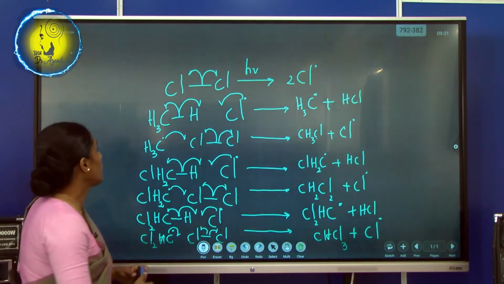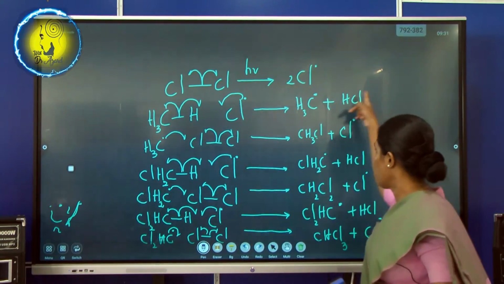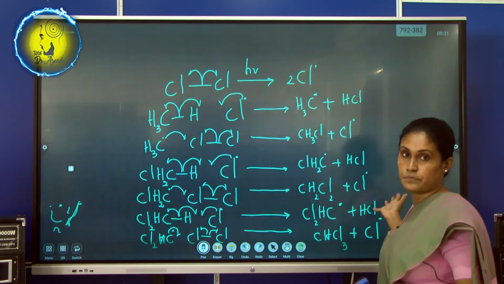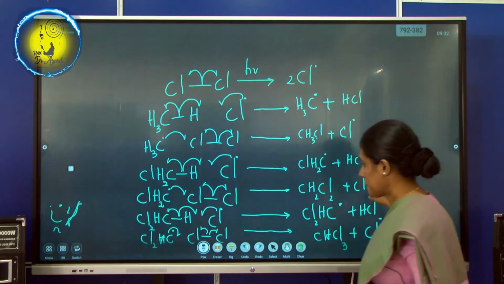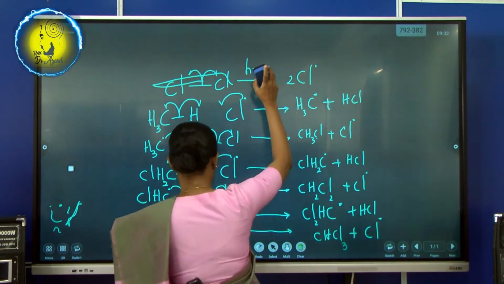Okay, now I'm going to claim this. This is the initiation step. Now these steps are known as the propagation steps. Propagation steps. Initiation step, propagation steps. I'm going to clean the initiation. Oh, I'm sorry.